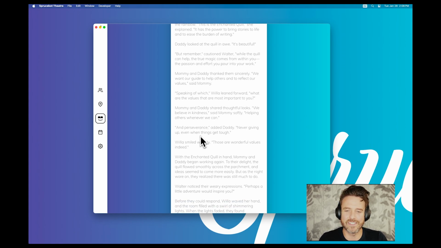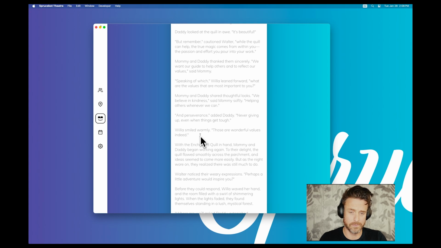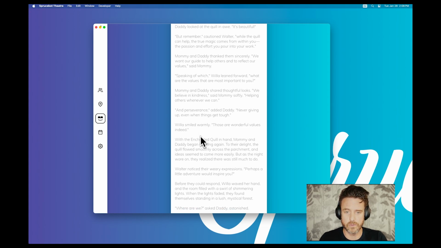Mommy and Daddy thanked them sincerely. "We'll want our guide to help us help others and reflect on our values," said Mommy. "Speaking of which," Willa leaned forward, "what are the values that are most important to you?"